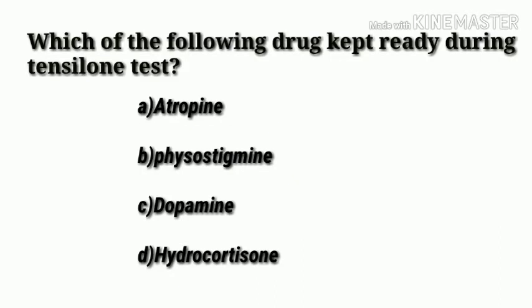Which of the following drug is kept ready during Tensilon test? Options: A. Atropine, B. Physostigmine, C. Dopamine, and D. Hydrocortisone. Answer is option A. Atropine. Because sometimes Tensilon test causes bradycardia as a result of increased adrenocorticotropic hormone level. So atropine should be kept ready. I hope you know that the Tensilon test is used for diagnosing myasthenia gravis.